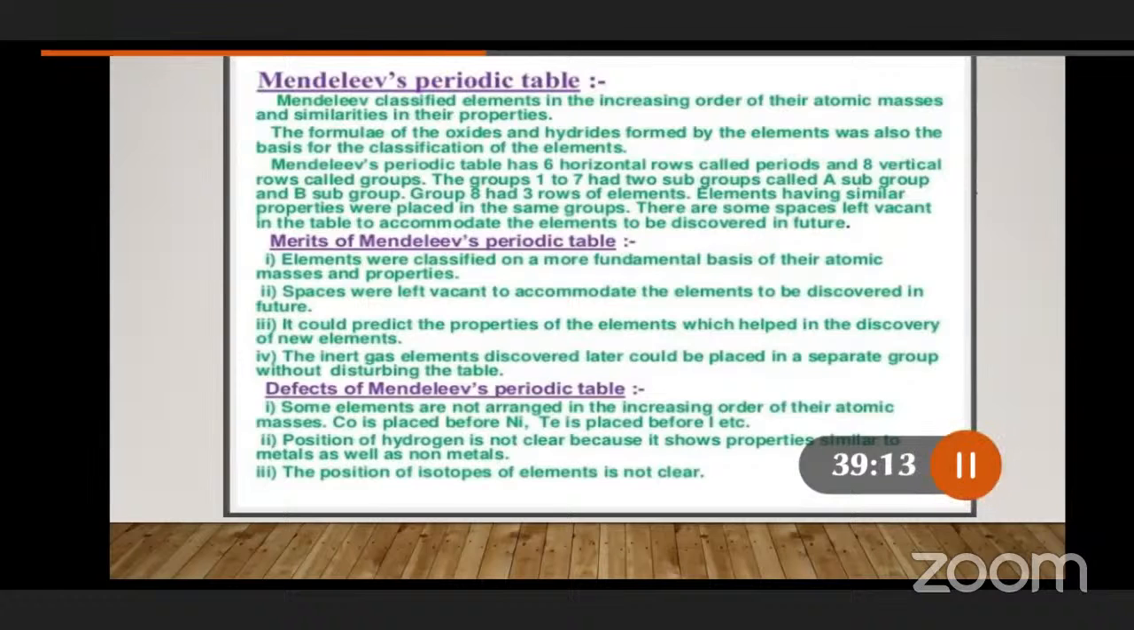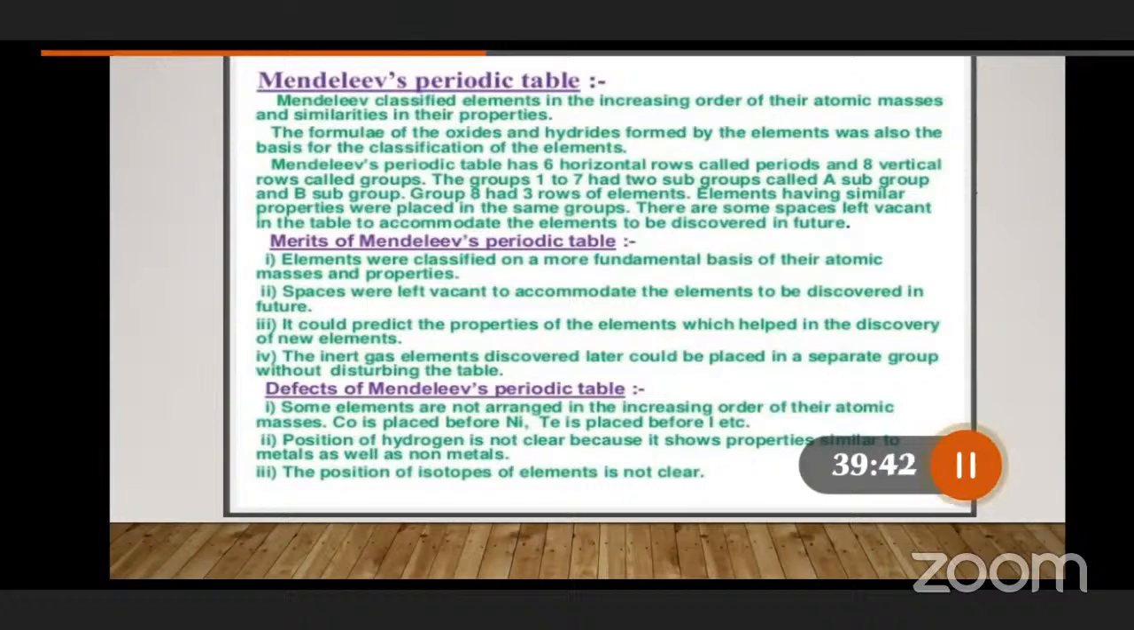The position of isotopes of elements is not clear either. Isotopes, you know already, have an equal number of protons, but their atomic masses will be different. For example, the isotopes of hydrogen: protium, deuterium, tritium. So the position of isotopes cannot be clear in Mendeleev's periodic table itself. These are the minor drawbacks we observe in the periodic table.